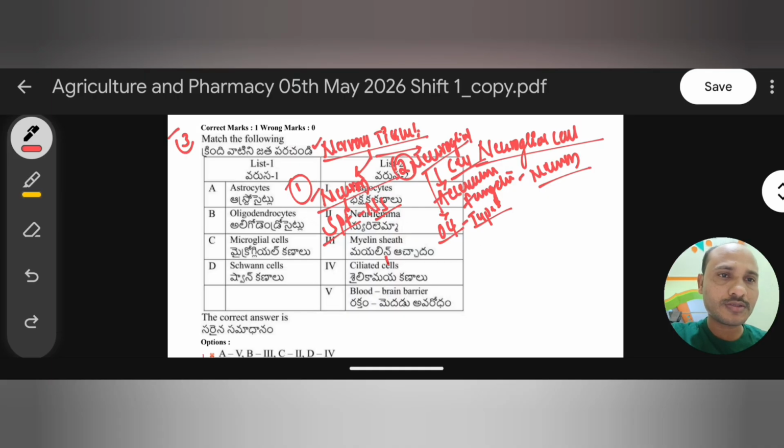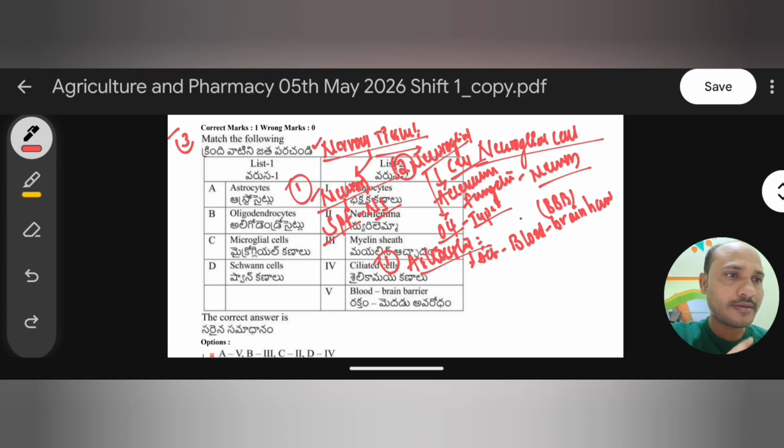In the first type, we have astrocytes. What is the role of astrocytes? These astrocyte cells form the blood-brain barrier, a barrier between blood and brain. Very important, remember the triple B: blood-brain barrier. Coming to the second one, oligodendrocytes. Very important: oligodendrocytes form the myelin sheath around the neuron or axon.